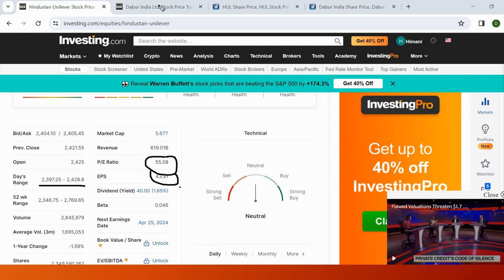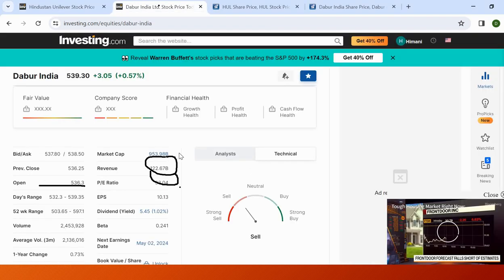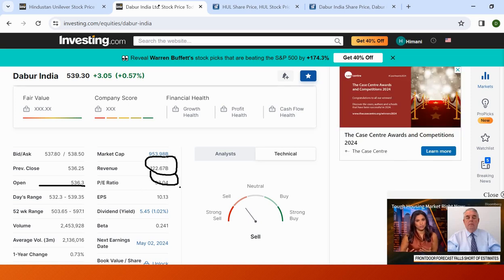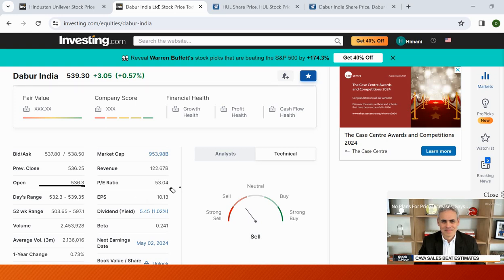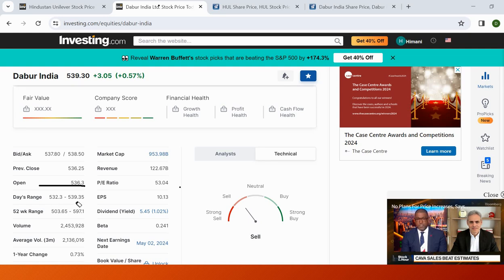Now if I see Dabur, the price earning ratio over here is 53.04 and EPS is 10.13. That means the investor is ready to pay 53 times of whatever the EPS is. And the range over here is 532.3 to 539. If I multiply these, it will be around 530 something. So the P ratio is nothing but how many times the investor is going to pay of the EPS.